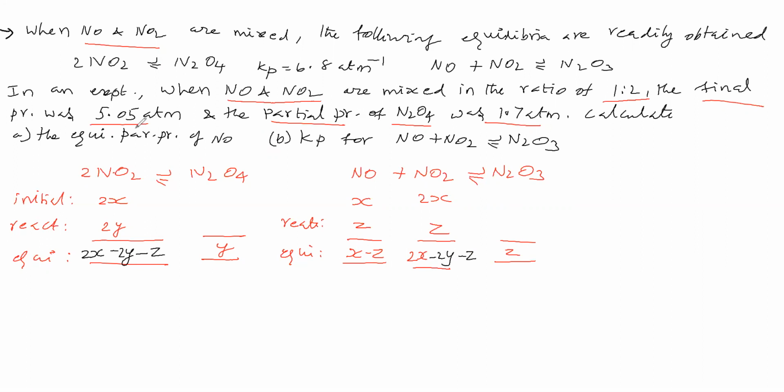Why? We have taken NO and NO2 in the mixture. So in the mixture, NO2 has one concentration. It will not have two concentrations. That NO2 pressure will be one value. Here NO2 pressure and here NO2 pressure will be the same.